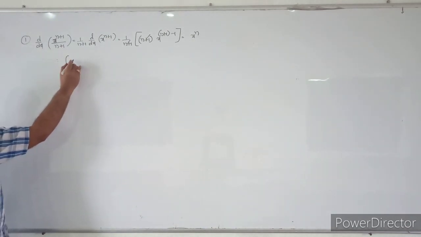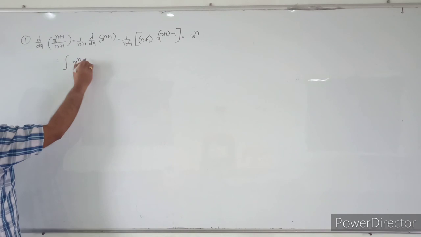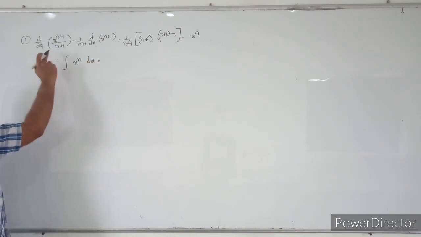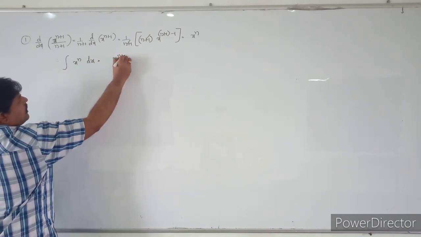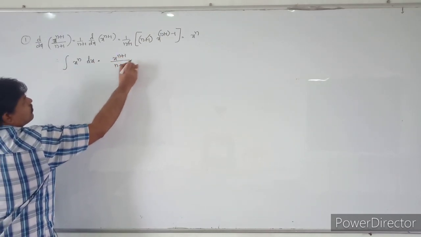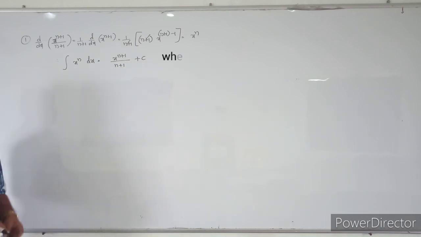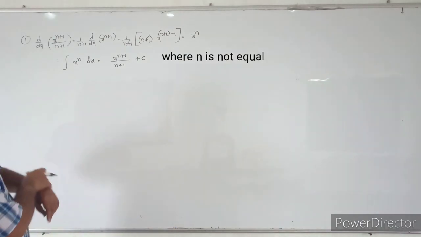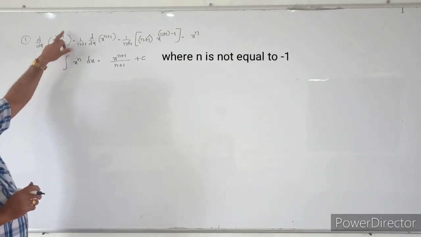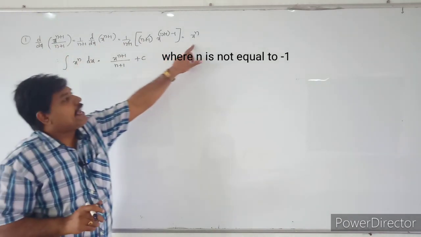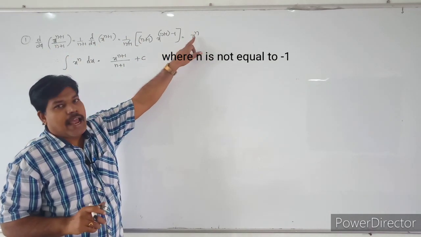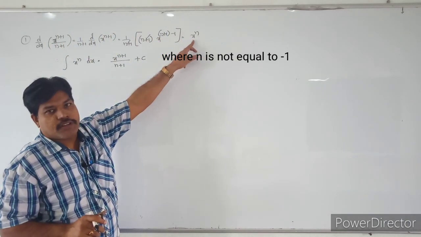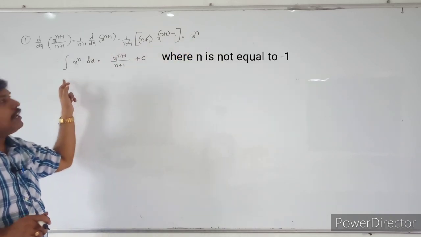Therefore the integral of x power n dx is x power n plus 1 by n plus 1 plus c. That is the first formula, a very important formula. You are going to use it in every problem. The derivative of x power n plus 1 by n plus 1 is x power n, so this is the antiderivative of this function, which is nothing but the integral of x power n dx.